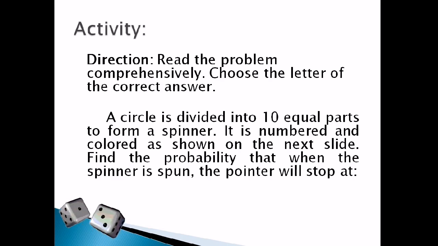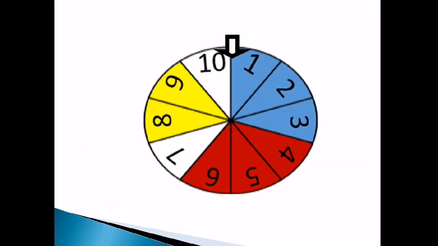For your activity, you need to choose the letter of the correct answer. The problem is a circle is divided into 10 equal parts to form a spinner. So another experiment is spinning a spinner. It is numbered and colored as shown on the next slide. Find the probability that when the spinner stops at. So ito yung ating spinner. Kung mapapansin natin, it is numbered from 1 to 10. And then meron siyang colors, which are the blue, red, white, and yellow. So, pwede nyo munang kopyahin yung spinner para masagutan nyo yung next slide, which is yun yung mga events na hahanapin nyo ang probability.